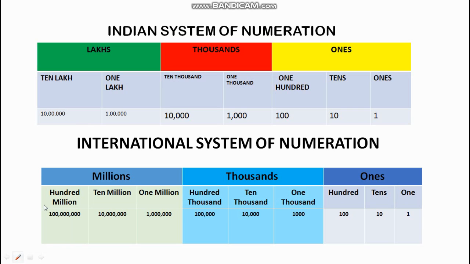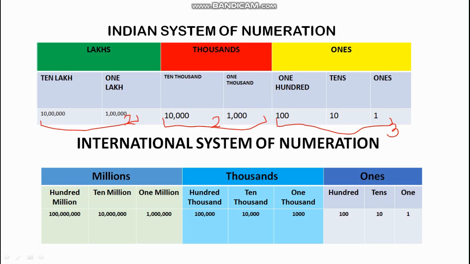Now, as you can see, in case of the ones period, there are 3 places. In case of the thousand period, there are 2 places. And in case of the lakhs period, there are again 2 places.